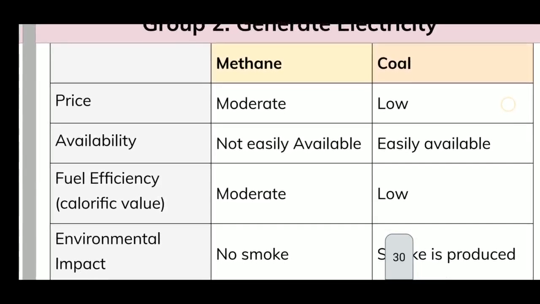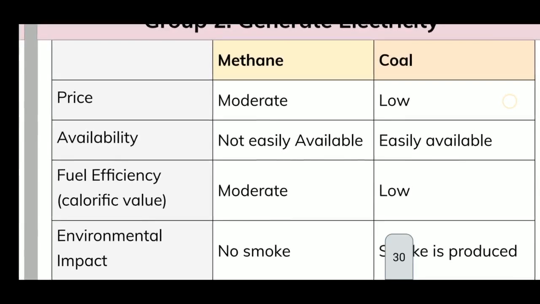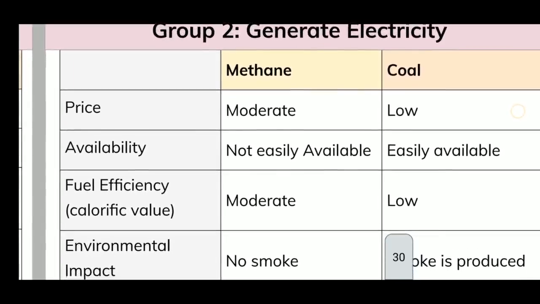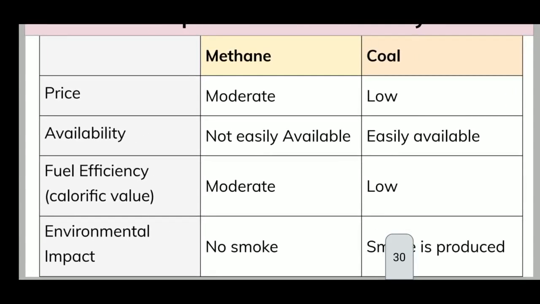Here two things are given as a fuel, one is methane and one more is coal. Price: methane moderate, coal very low. Availability: methane not easily available, coal easily available. Fuel efficiency, that is calorific value: methane moderate, while coal has low calorific value, meaning the heat generated will be low. And environmental impact: methane no smoke, coal smoke is produced. So when you compare to coal, methane is okay, eco-friendly, but coal is releasing smoke.